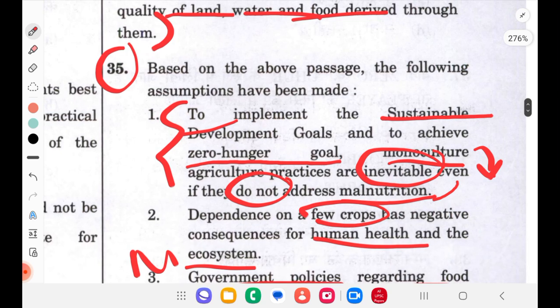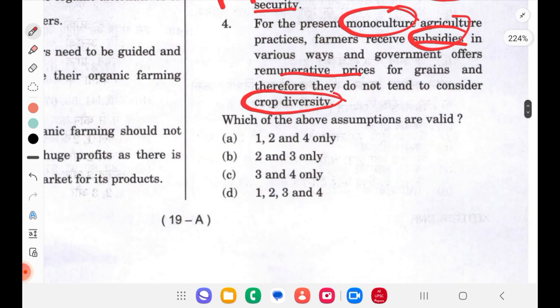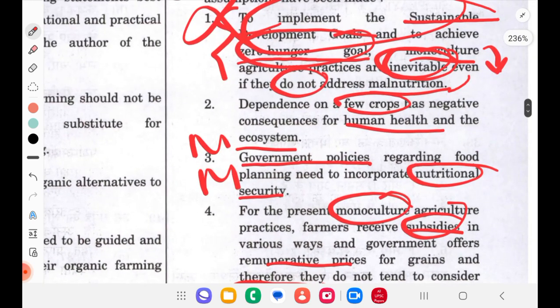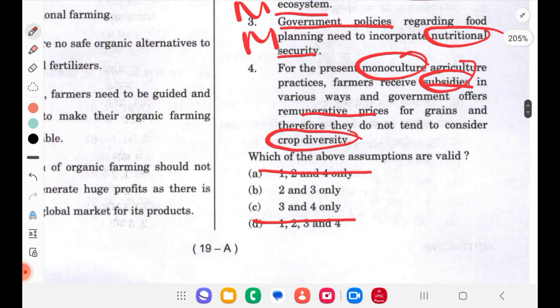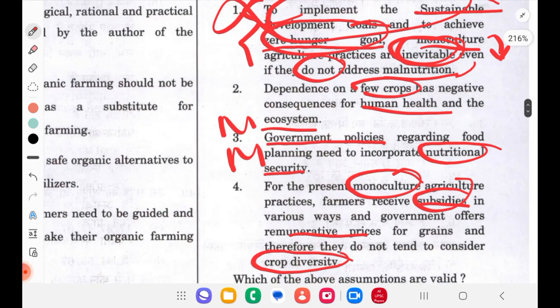To implement the sustainable development goals and zero hunger goals, did they talk about these goals? And did they say that monoculture is inevitable like that? No, they didn't say. So option 1 is wrong. With that, we can eliminate options A and D. Then we are left with 2, 3, and 4. So 3 will be right is what they are saying. Either 2 or 4 we have to choose.